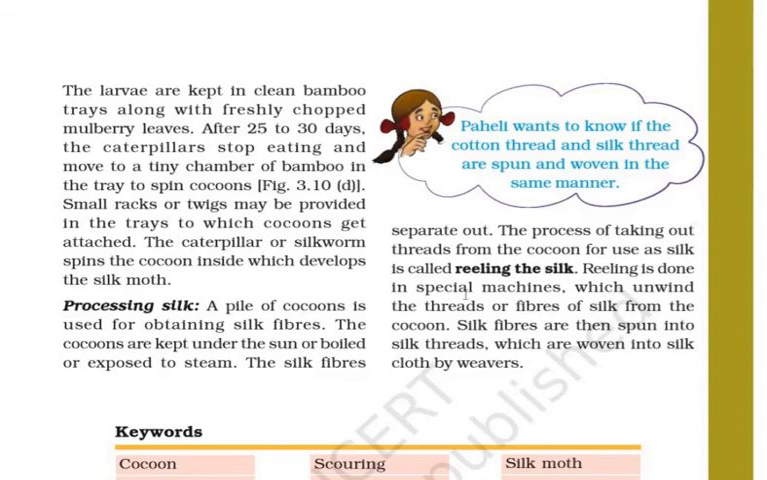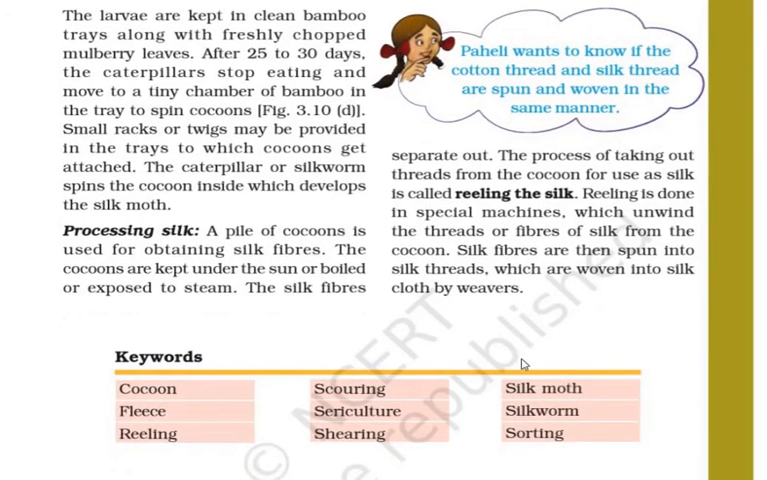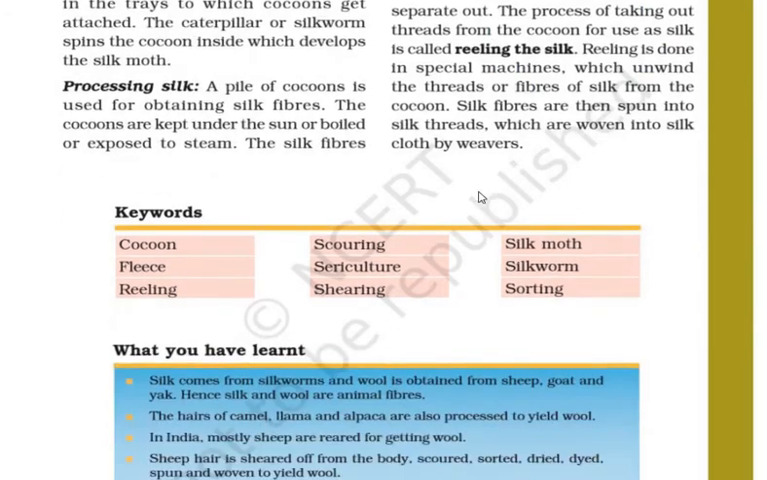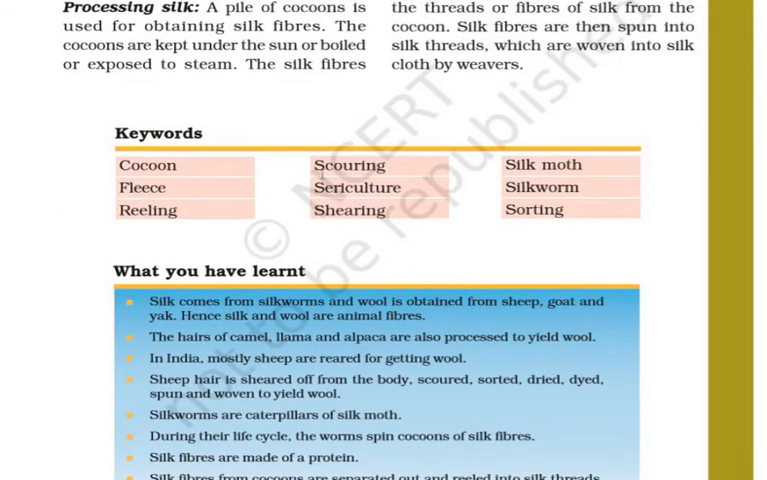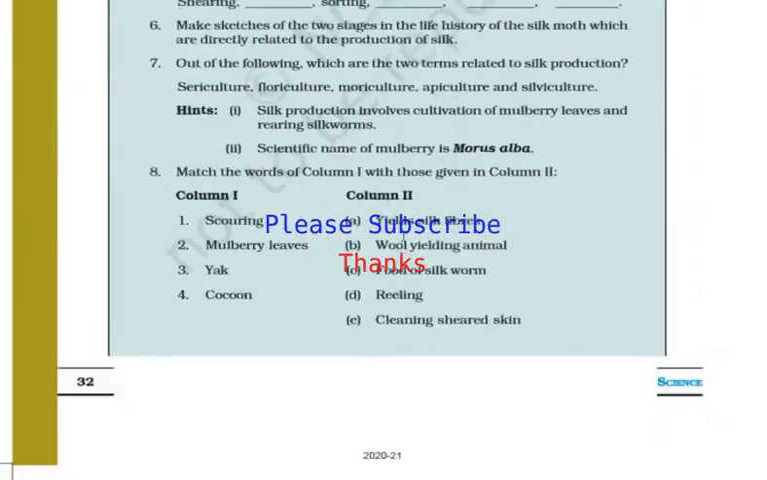Reeling is done in special machines which unwind the thread or fibers of silk from the cocoon. Silk fibers are then spun into silk threads, which are woven into silk cloth by weavers. So finally this is the way silk fibers are produced, and it is given to the weavers to weave the clothes. Key important words: cocoon, fleece, reeling, scouring, sericulture, shearing, silk moth, silkworm, sorting are here, followed by the questions and answers that you have to do.